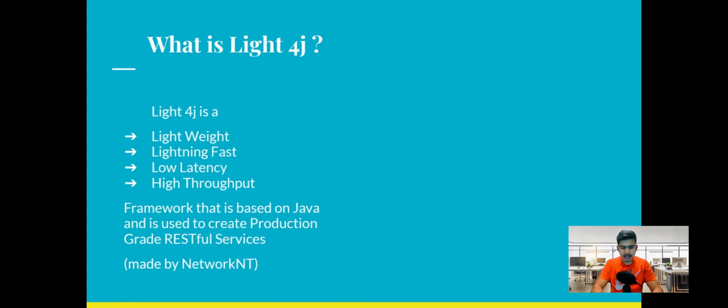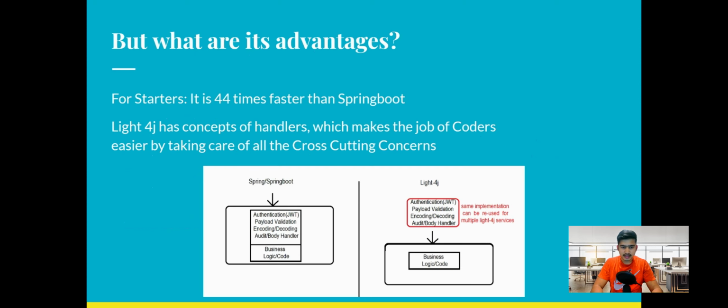So we already discussed that Light4j is a lightweight, lightning fast, low latency and high throughput framework based on Java that was created by NetworkNT, which helps us in reducing costs. So how fast is Light4j or what are its advantages? For starters, Light4j is 44 times faster than Spring Boot.